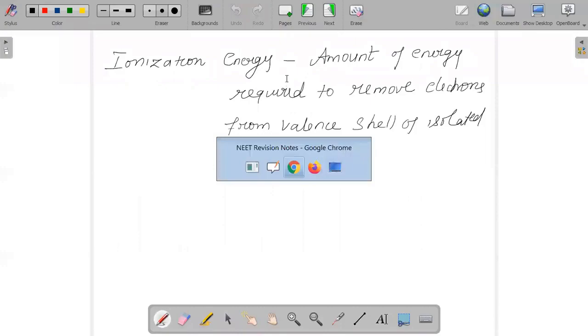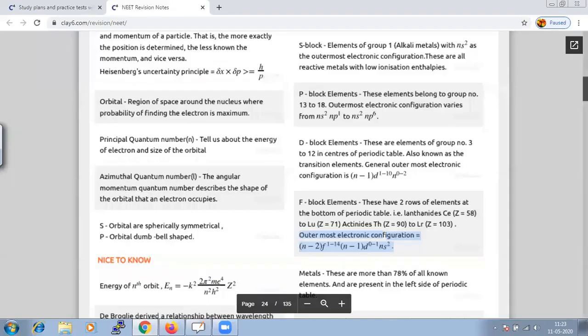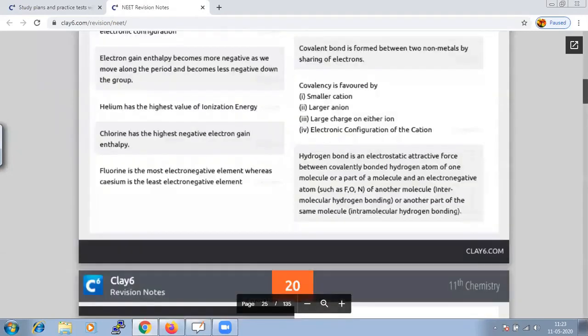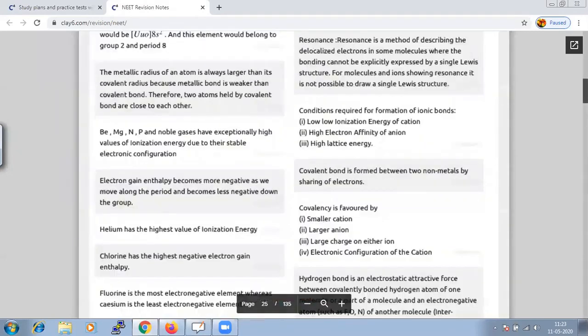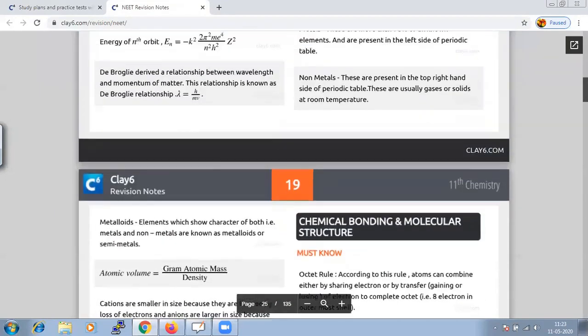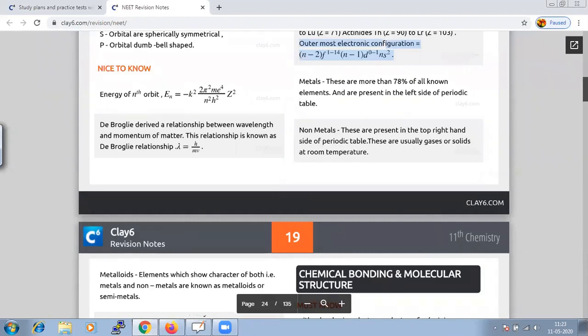But before we go into that, we should describe metals, non-metals and metalloids. How do we tell metals, non-metals and metalloids? More than 78% of all known elements are categorized as metals, and these are present on the left side of the periodic table.